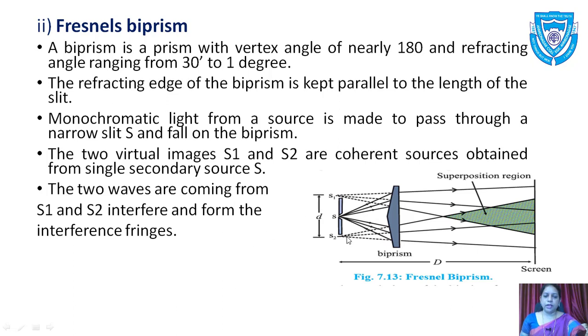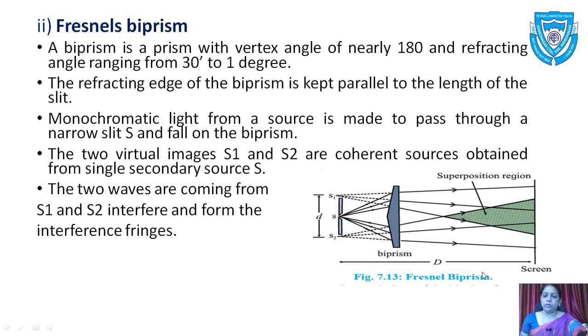The main source is S, but after refraction we see that S1 and S2 are virtual, not real, imaginary sources. Then there is the superposition region, where the waves are superposed upon each other, and we get a well-defined interference pattern. That is very important, because in a well-defined steady interference pattern the fringe widths are the same, which we can see on the screen.